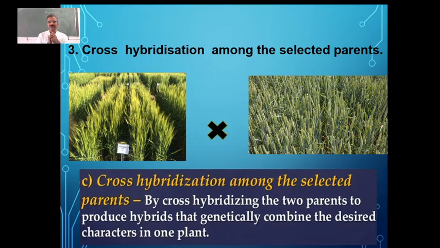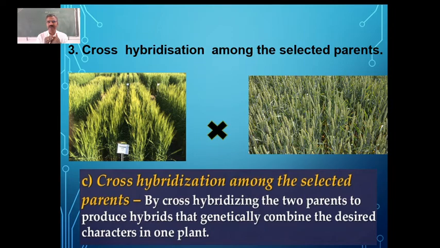It is not that we will get only the plants with both combinations, good yield and also resistance to the diseases, because some recessive traits may also get exposed. So you will be getting many plants with different combinations. That's why we get the hybrids in this case.